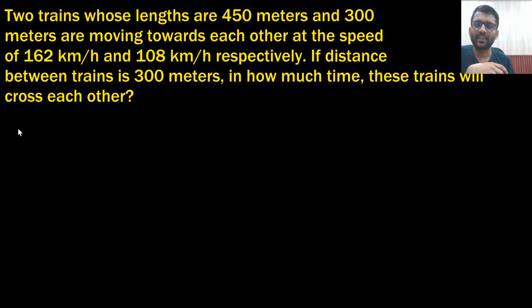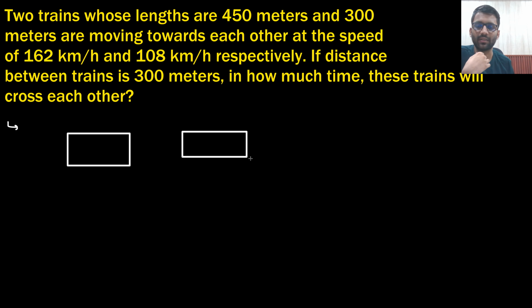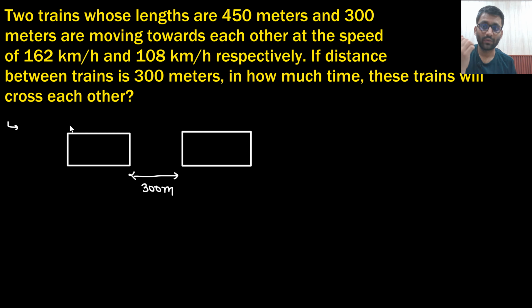Two trains whose lengths are 450 meter and 300 meter are moving towards each other at speeds of 162 km per hour and 108 km per hour. The distance between the trains is 300 meter. Both of the trains are 300 meter away. One is having the length of 450 meter and one is having the length of 300 meter.